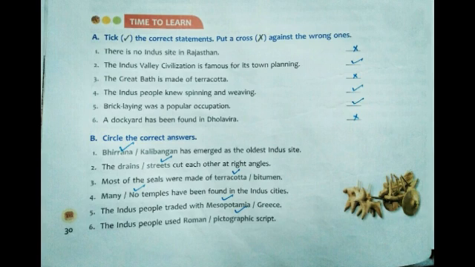Next, circle the correct answers. Dash has emerged as the oldest Indus site. It is Bhirrana. Second one, the dash cut each other at right angles. The streets. Third one, most of the seals were made of dash. They were made of terracotta. Next, dash have been found in the Indus sites. No temples have been found in the Indus sites. Fifth one, the Indus people traded with dash. They traded with Mesopotamia. Next, the Indus people used dash script. What is the name of the script? Pictographic script.